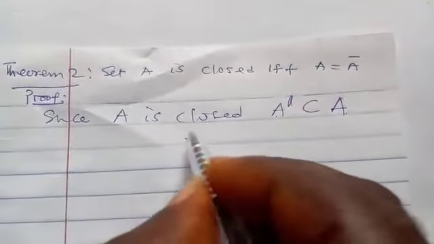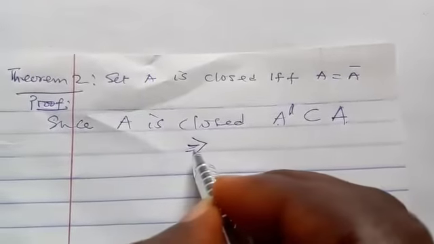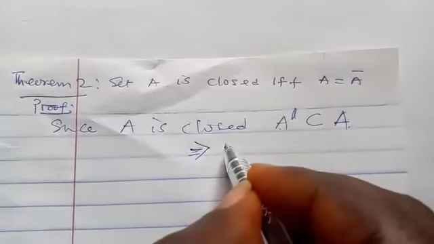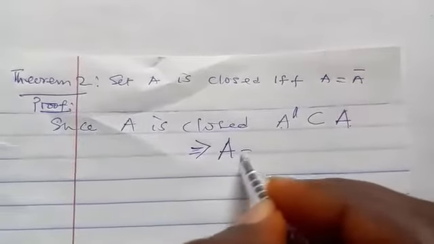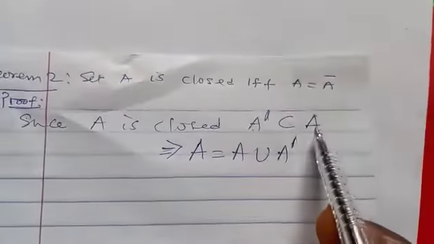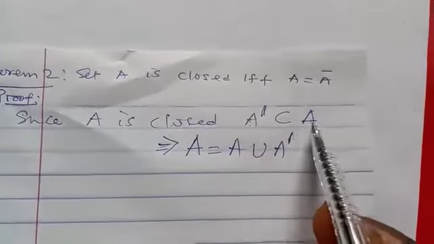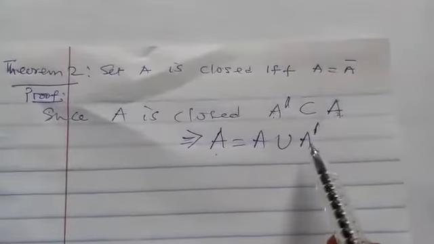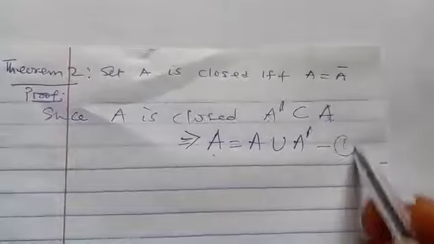And if this thing happens, I have explained the other time, we know that A must be equal to A union A prime. I've explained it. This is just normal set theory. If this one is a subset of this, definitely A must be A union A prime. Let's count that as one.